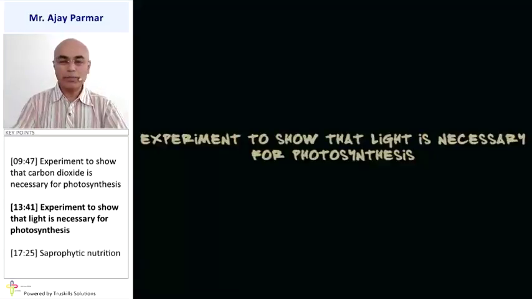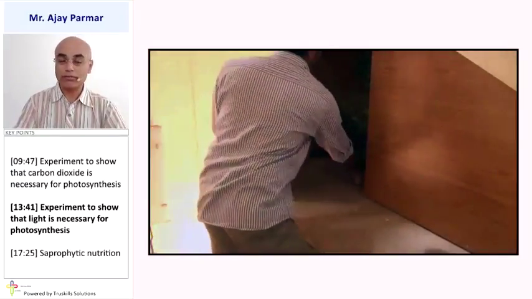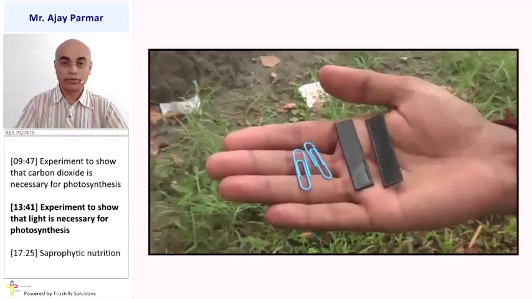Let us perform an experiment to show that light is necessary for the process of photosynthesis, which was performed by Amrita Vidyalayam and has been downloaded from YouTube. We will see that a pot is kept in the dark, and after 3 days it is removed.